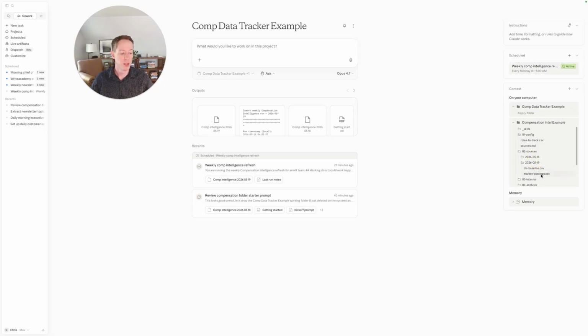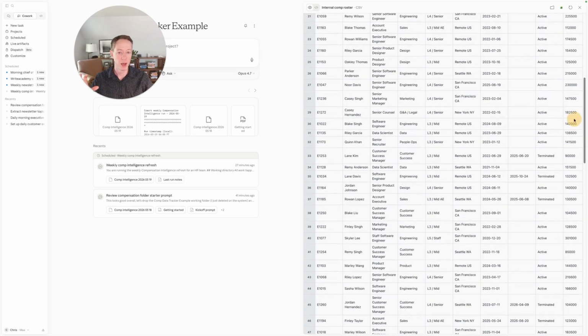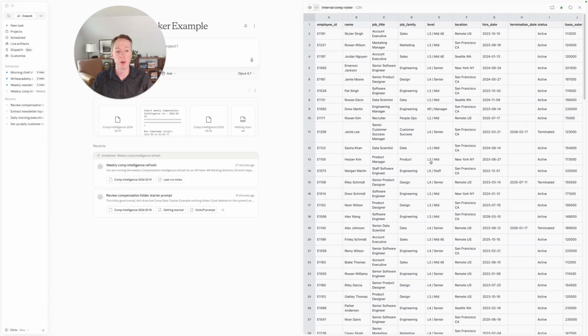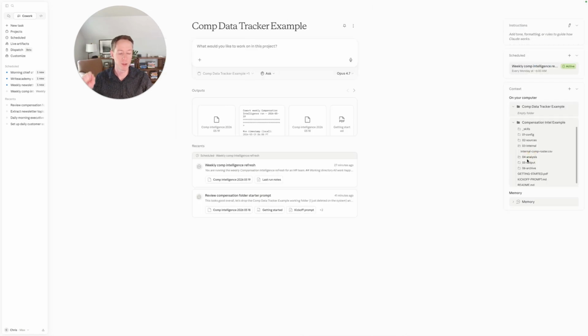In here, we've got the sources that will have been scraped previously, and any internal comp data we've included. Again, it's a synthetic data set, so I'm not sharing any information that you wouldn't normally see, but these are the first 100 rows for what would be a sample employee data pool with their base salary and everything included in here. And then we have analysis, which is not included in this run. That would be a more advanced version. What I want to do is some kind of regression analysis to figure out how comp is changing over time. What are all the variables that we may be considering?